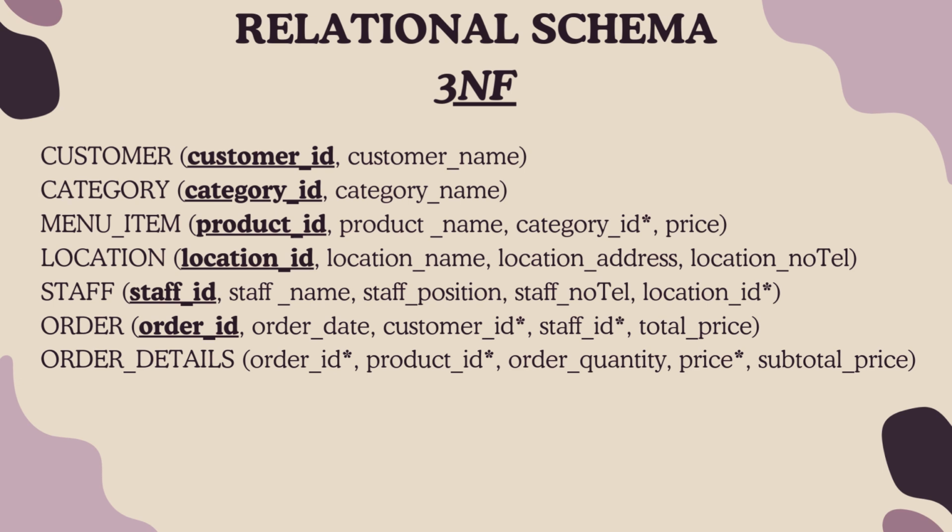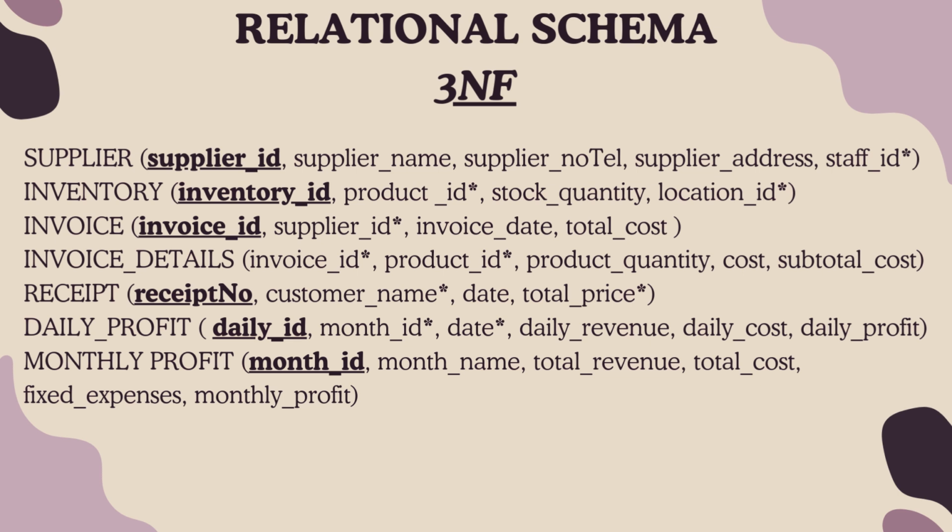There are 3 main fixes in the third normal form, which is we remove transitive dependencies by creating separate tables. It is to ensure every non-key attribute depends directly on the primary key. So, in the third normal form, we have a total of 14 tables. By applying first normal form, second normal form, and third normal form, we have created a structured, efficient, and scalable database. This ensures accurate data retrieval and avoids anomalies.